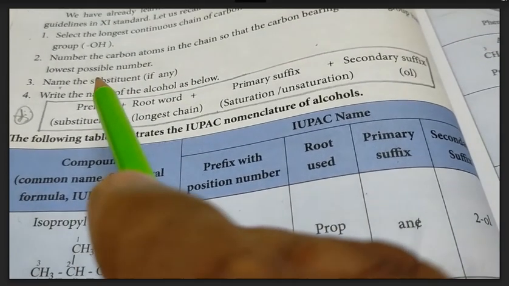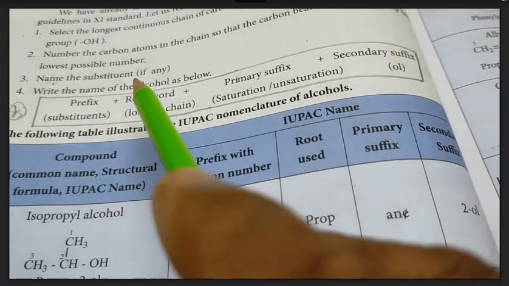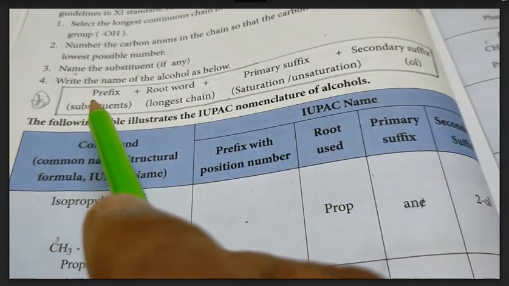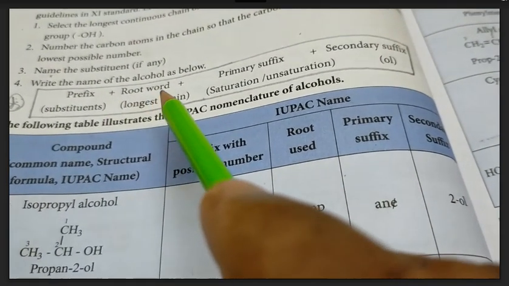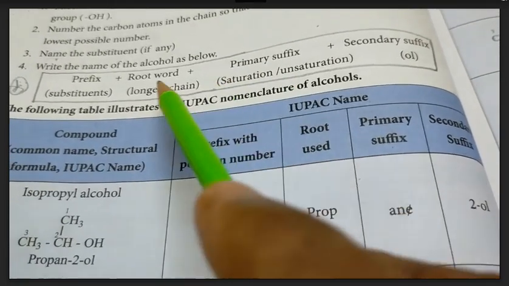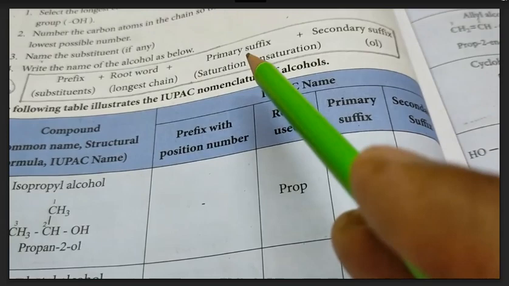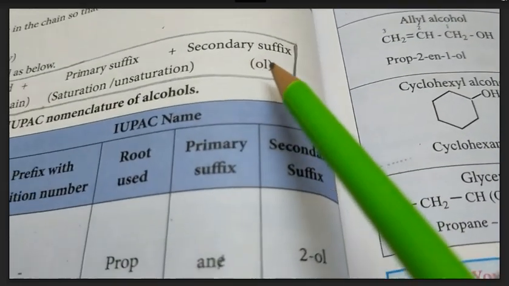And third step, name the substituent, if any, with position. Then the fourth one, arrange them in such a sequence order: prefix, and then root word, and then primary suffix, and then secondary suffix.